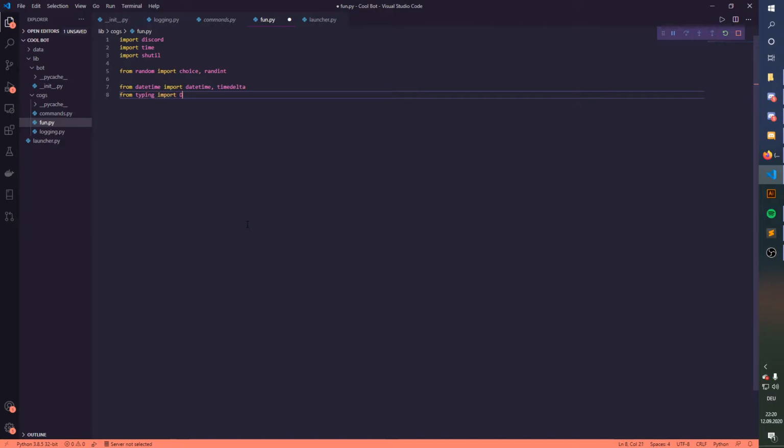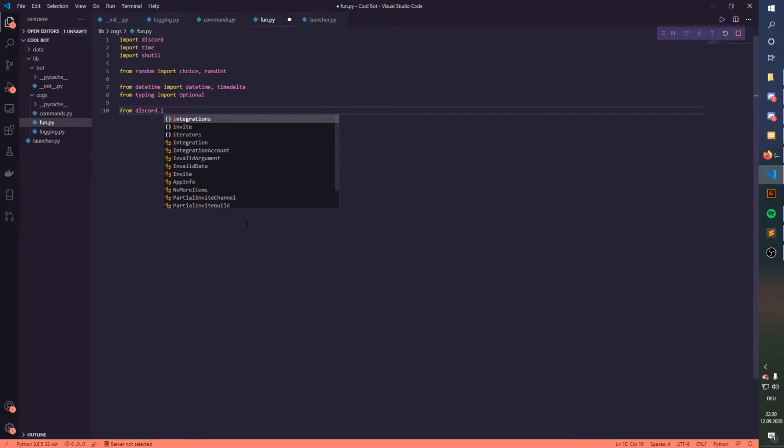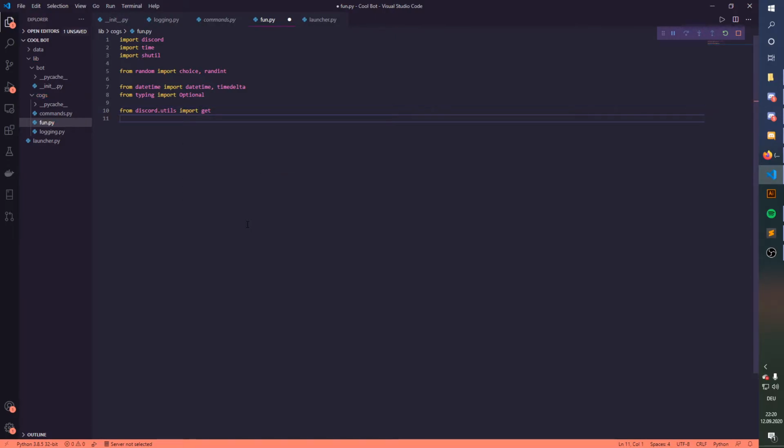From typing import Optional, and then next we're gonna say from discord.utils import get, and then from discord import Embed, Channel, Member, and Message.